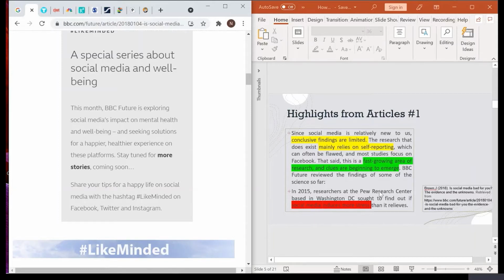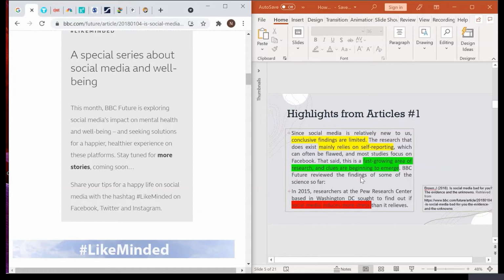What you can summarize is that since social media is relatively new to us, conclusive findings are limited. Basically, the research that does exist mainly relies on self-reporting. This article also highlights that the research area on social media is emerging, so we should look into it. Researchers in Washington DC highlighted that social media induces more stress. So this is what I found from the first article that I read.